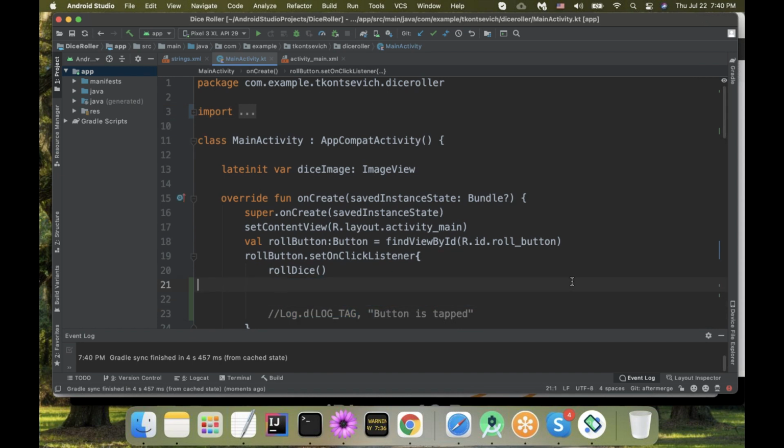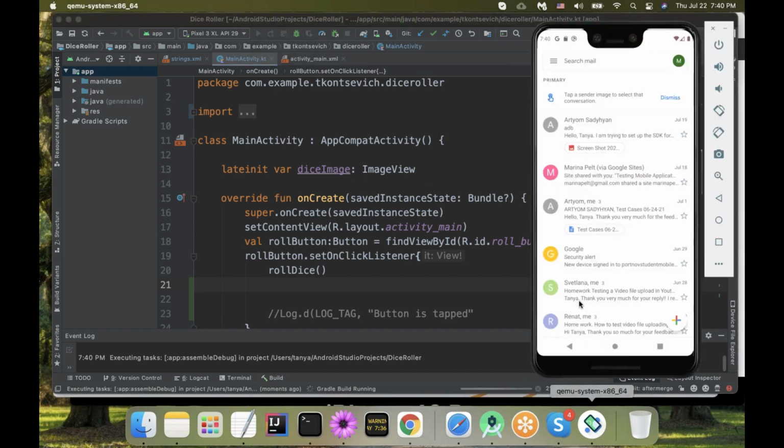And I'm going to show you this app in action. So I'm clicking this button that builds applications to the connected device directly. I just want to show you this app, and then we will add a toast to this app so that you can see what toast is and that it's actually the true name.